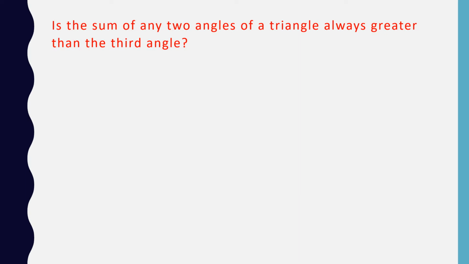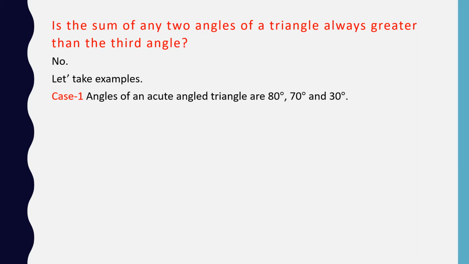Is the sum of any two angles of a triangle always greater than the third angle? No. Let us take examples. Case 1. Angles of an acute angle triangle are 80 degree, 70 degree and 30 degree. You can choose your own examples for these angles. Now 80 degree plus 70 degree is greater than 30 degree, 80 degree plus 30 degree is greater than 70 degree, and 70 degree plus 30 degree is greater than 80 degree.